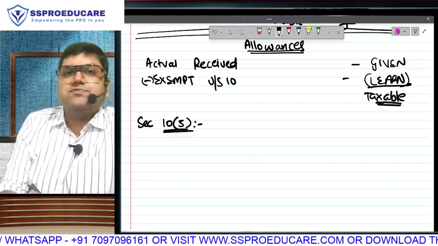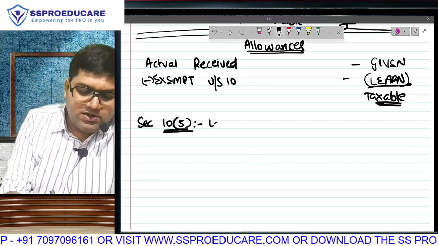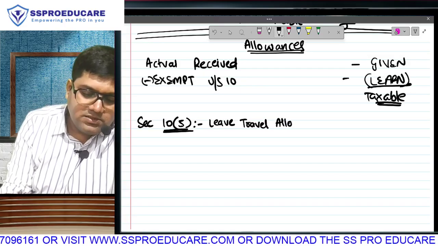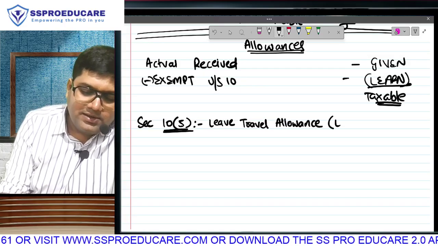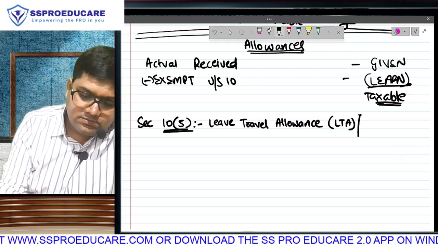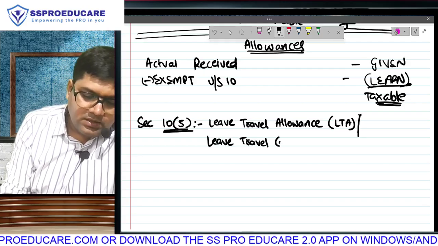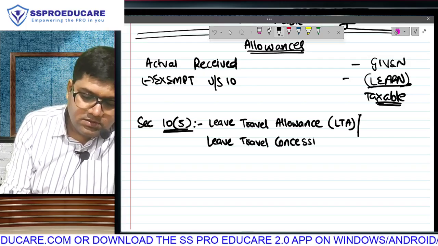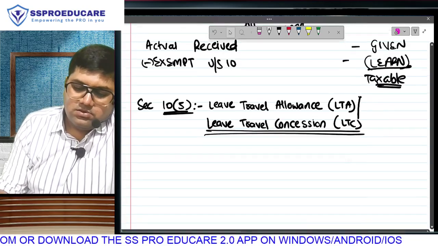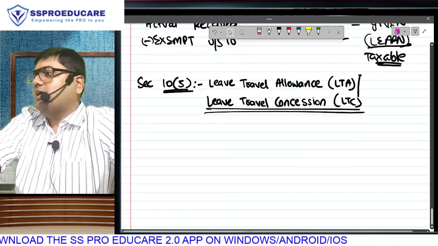First allowance, this will be clearly understood by probably those who have corporate or any kind of employees at home. You must have often heard from them the concept of leave travel allowance, LTA, and some places they also call it one more name, leave travel concession. You hear corporate employees speaking at home, this year I have taken my LTA, this year I have taken my LTA.